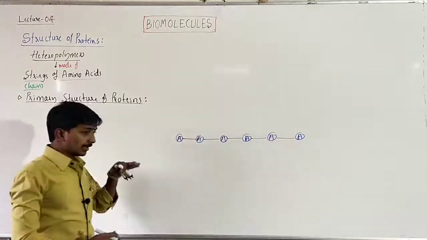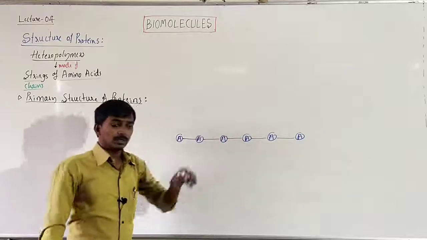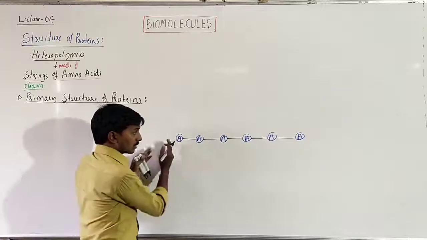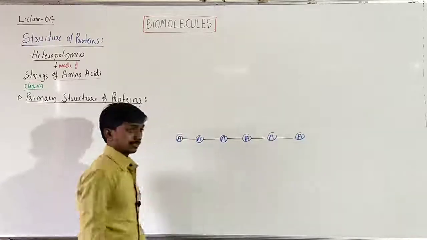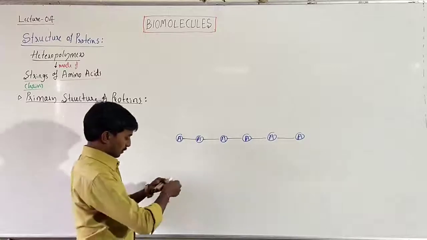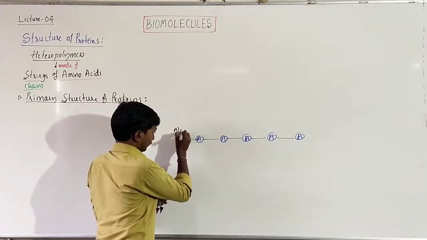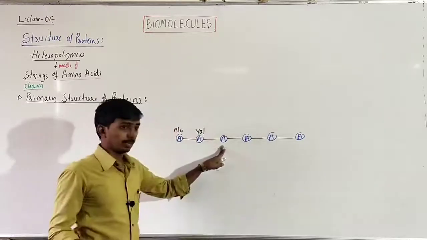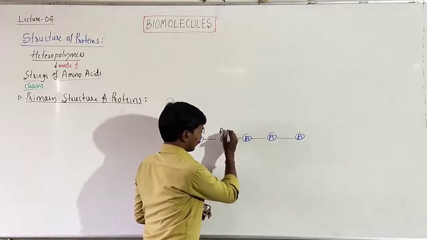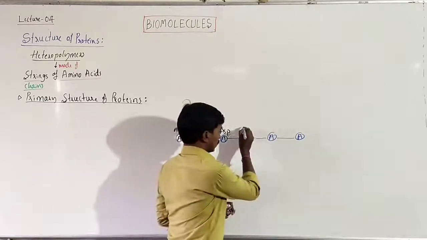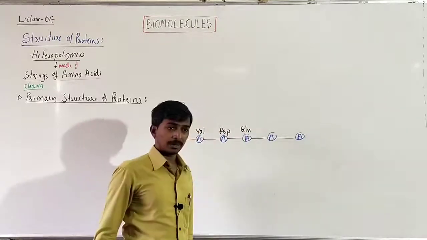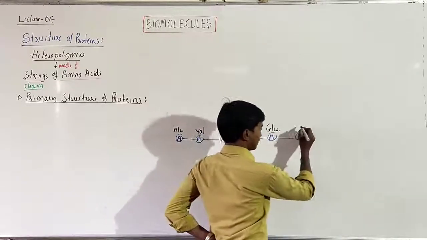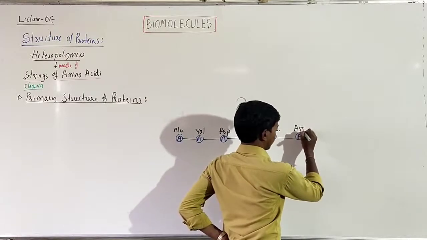It means the linear arrangement of the amino acids. We can study the positional information of the amino acids. For example, the first amino acid is alanine, the second is valine, the third is asparagine, the fourth is glutamine, the fifth is glutamic acid, the sixth is asparagine.